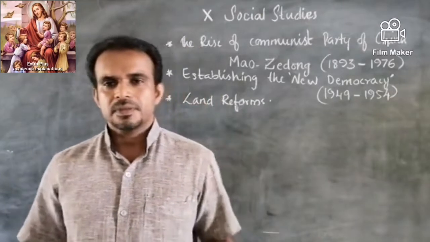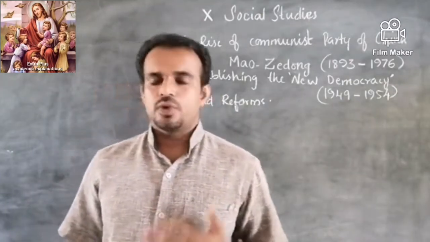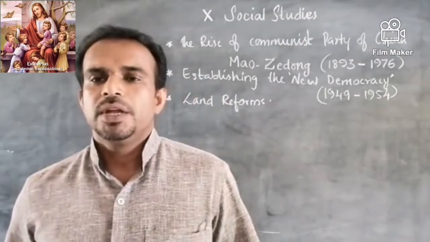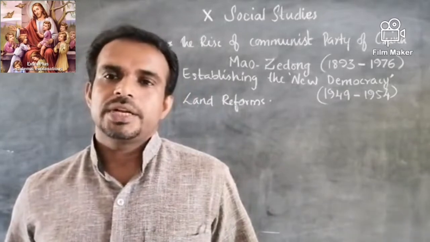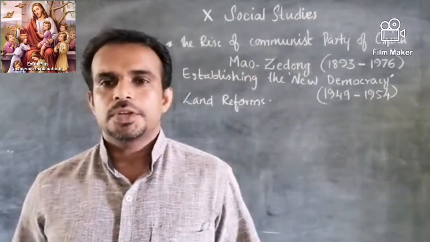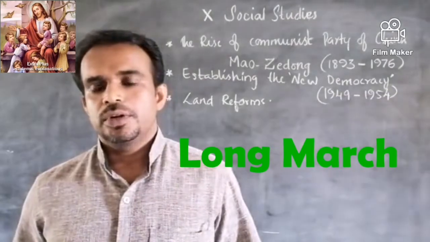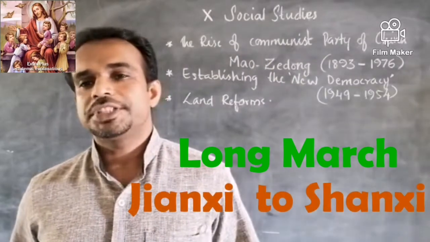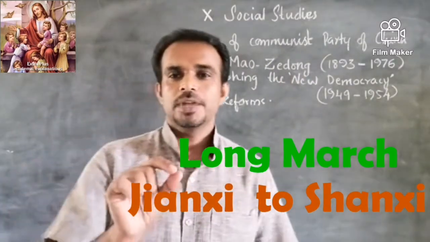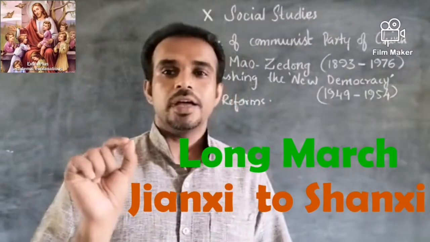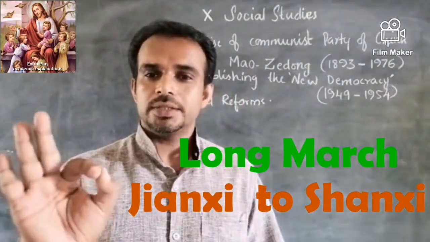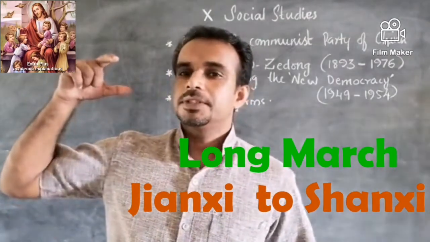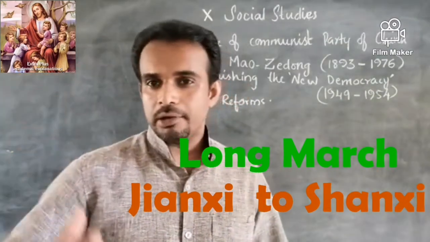So anyway, in 1934, once again they came under attack by the Kuomintang party. In order to save the cadre of the Chinese Communist Party, Mao Zedong started a long journey of around 6,000 miles from Jiangxi to Shanxi. And that journey is marked in world history as the Long March. And that Long March established Mao Zedong as a popular leader.